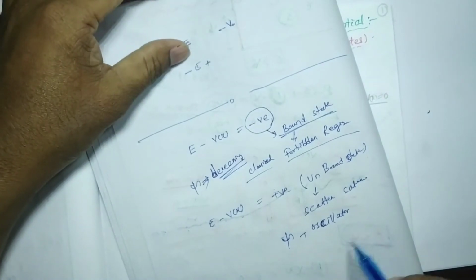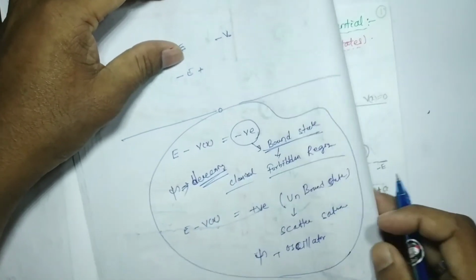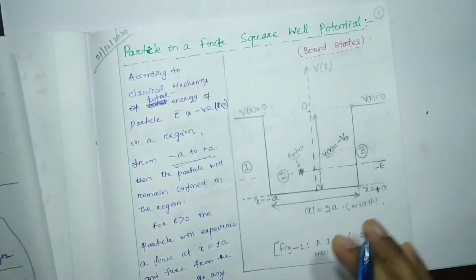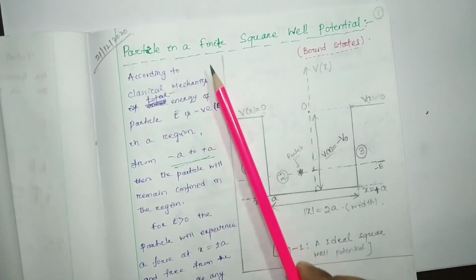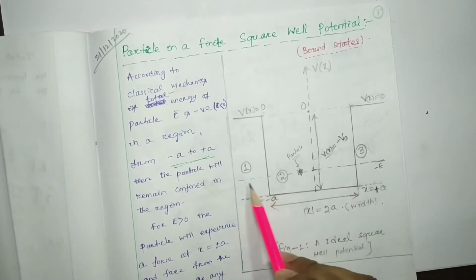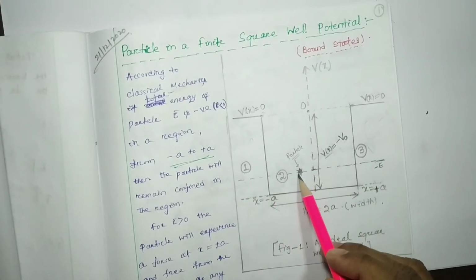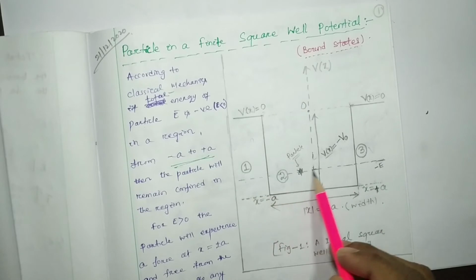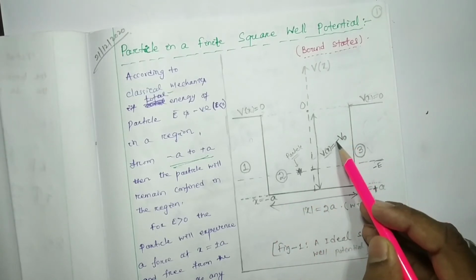Right? So this is our conclusion of what we discussed. Now we are going to take another representation or example to discuss, that is a particle in a finite square well potential. So in this representation, here E is negative, the total energy of the particle is negative. In this way I represented it. Okay, and the potential value is how much? The potential value is V0 in magnitude, but negative.